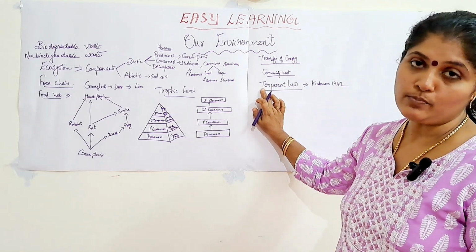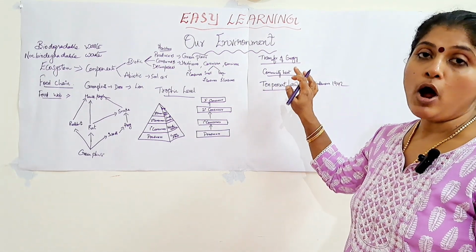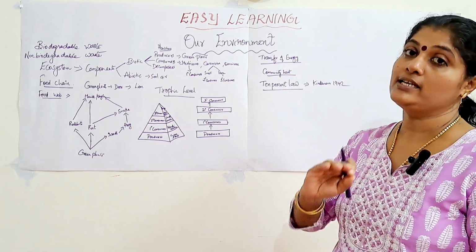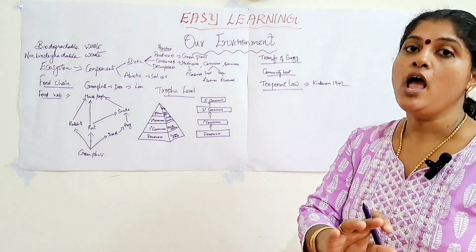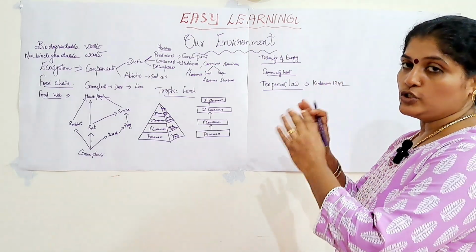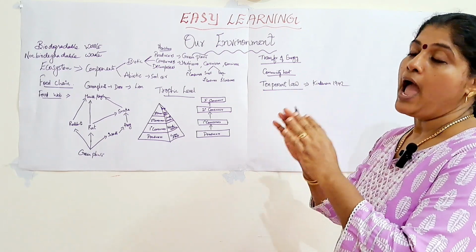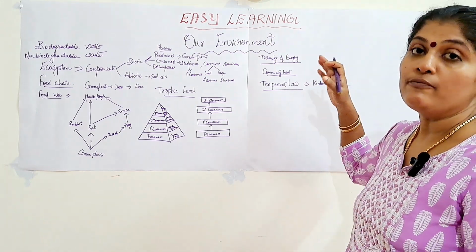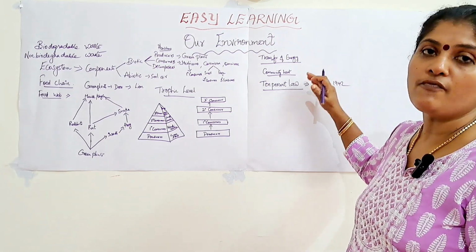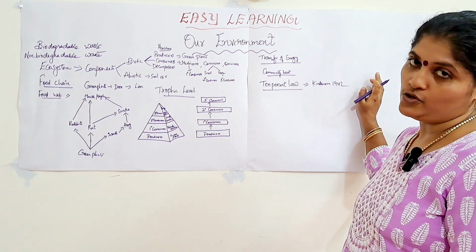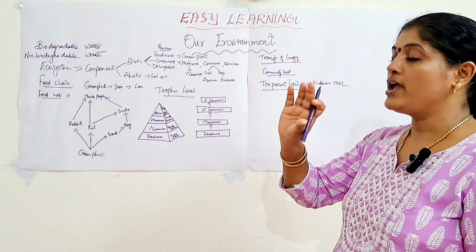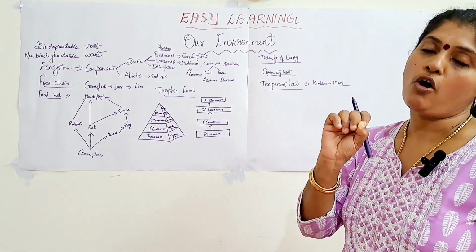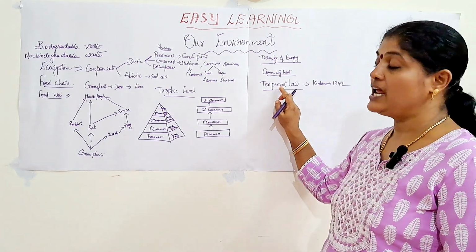So, this law is explained in such a manner that only 10% of the energy is transferred from the producer level to the primary consumer, and from the primary consumer only 10% is transferred to the secondary consumer, and from the secondary consumer only 10% of energy is transferred to the tertiary consumer. So, in a food chain, the amount of energy being transferred is only 10% from each trophic level. That is the meaning of the 10% law.